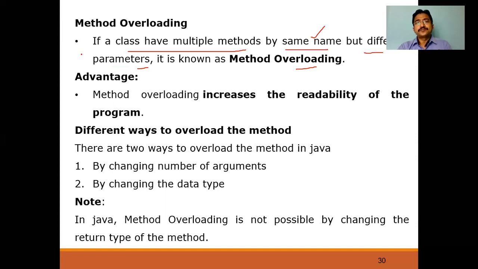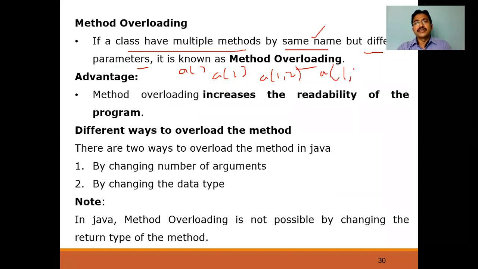Example: we have a method called A. This is one method having 0 parameters. Again, one more method with 1 parameter. Again, one more method with the same name A with 2 parameters, 1 comma 2. Again, another method with the same name A having 3 parameters. Again, one more method A with 2 parameters, 1.0 and 2.0.